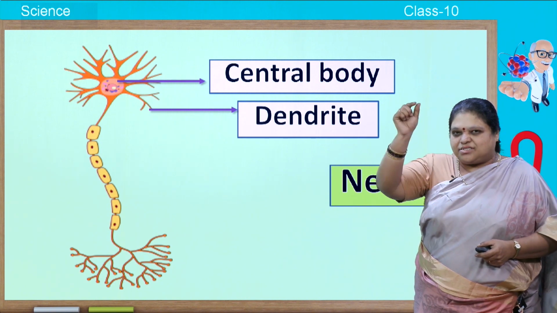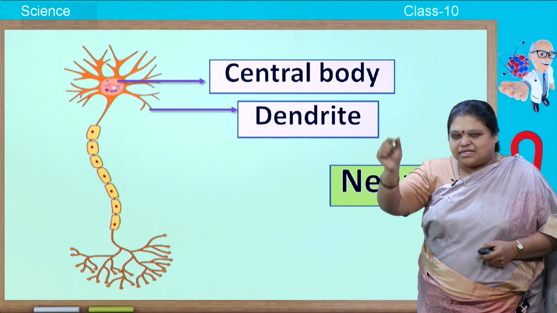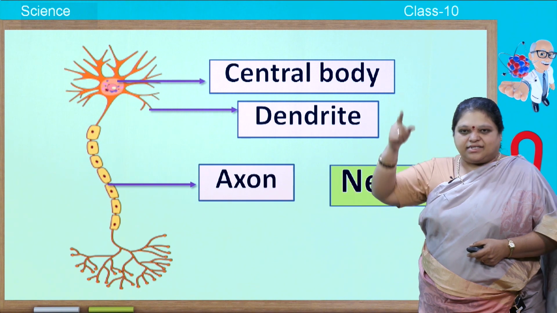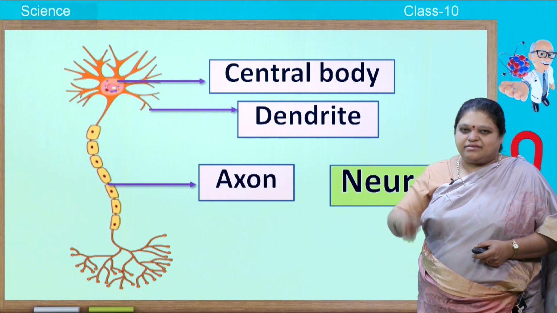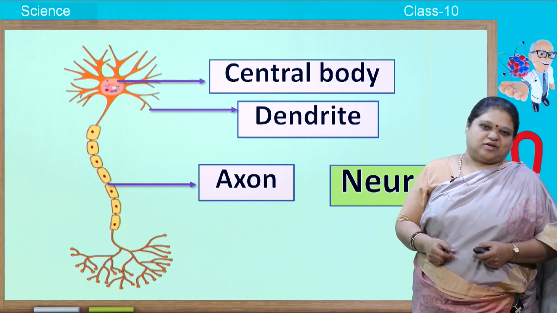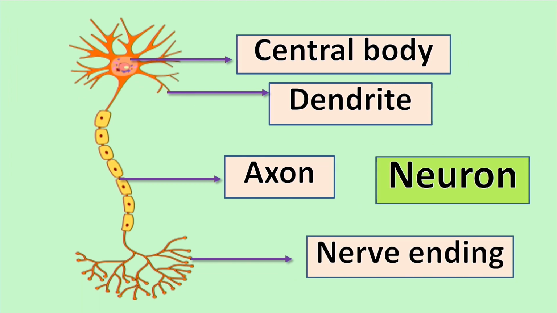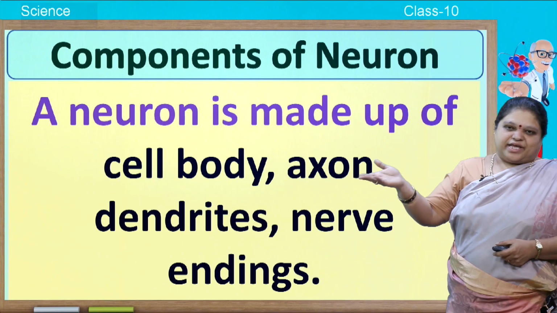Only one branch has come down and it is very elongated and very lengthy. You call that elongated lengthy tubular structure as axon. The axon is surrounded by a sheath of cells, you call them as myelin cells, and that membrane you call as myelinated sheath. Below that you find nerve endings. So, you can write down this one.